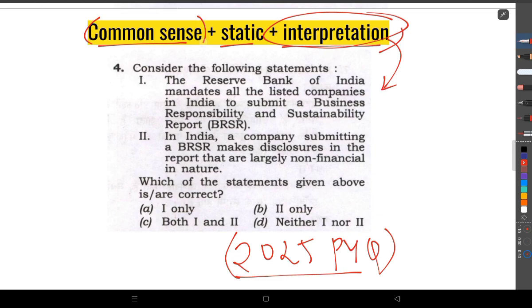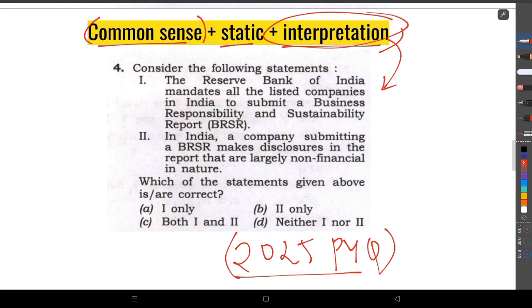And then common sense. With UPSC, what you need to understand is that the question setter must also have some kind of background in all these subjects, and he is also a normal person. So he will also be formulating questions based on general sense and common sense logic. We don't need to overthink, we just need to be real and practical. So now let's go to this question.